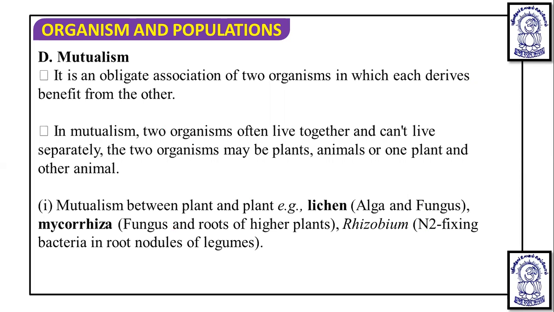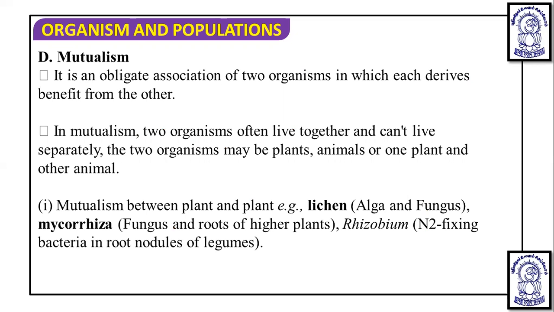Mutualism is considered an obligate association of two organisms of two different species. Obligate means compulsory or permanent, and in it each species derives benefit from the other. That is mutualism.